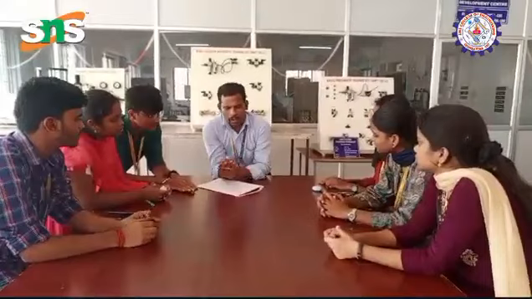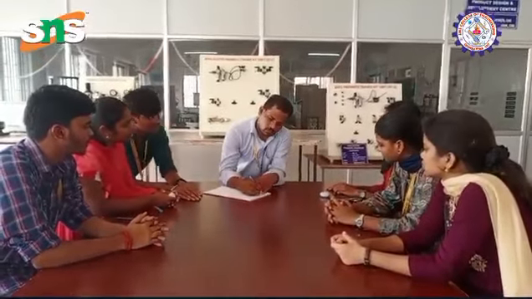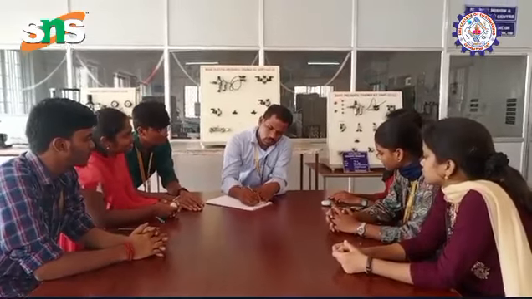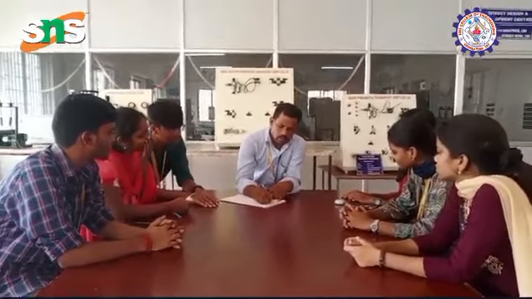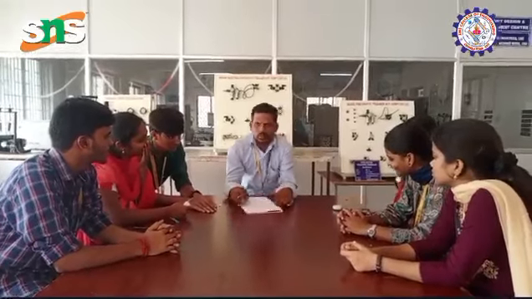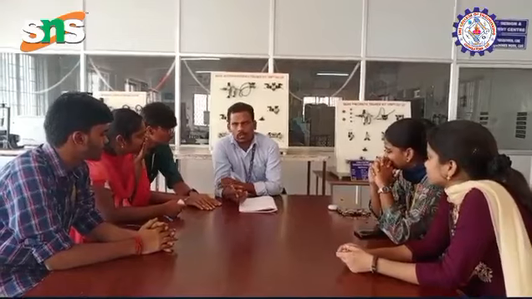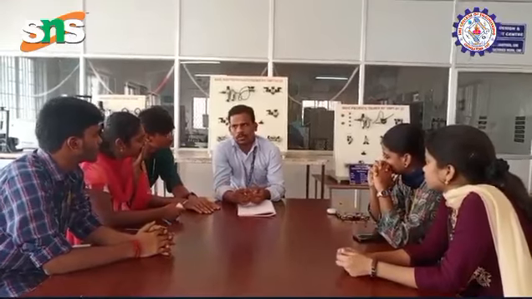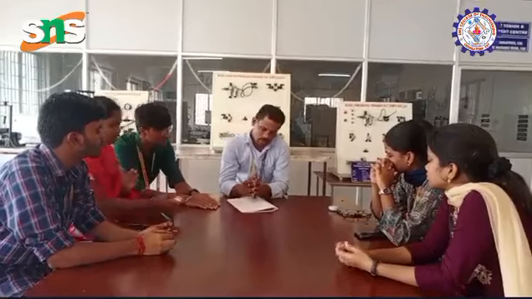Today we discuss the topic complex integrations. Already in lower classes we studied integration. What is the meaning of integration? There are three types of integration: single integration, double integration, and triple integration. Single integration is used to find the length, double integration is used to find the area, and triple integration gives the volume. So today we discuss the simply connected region.